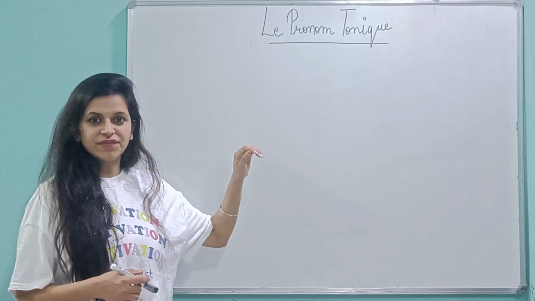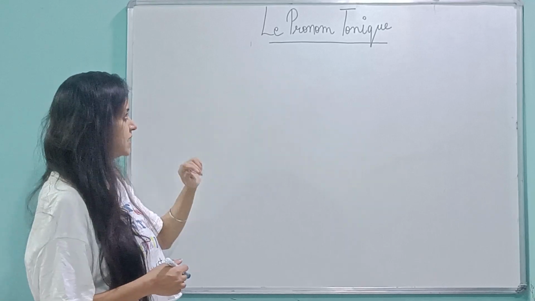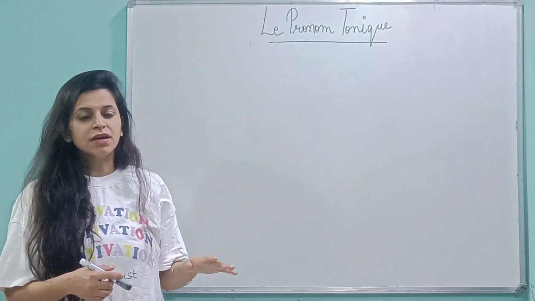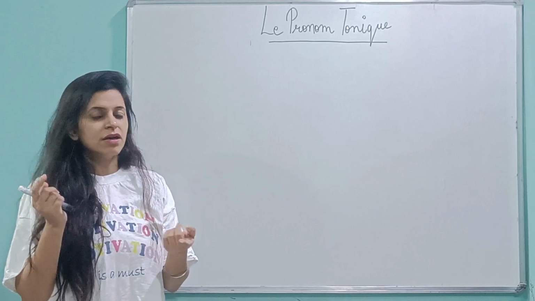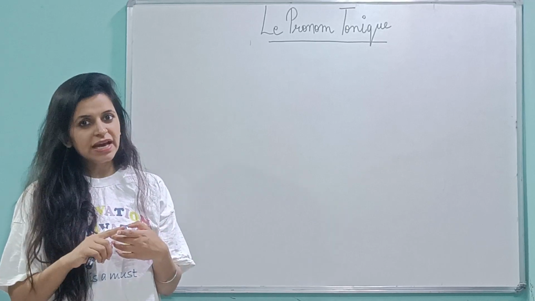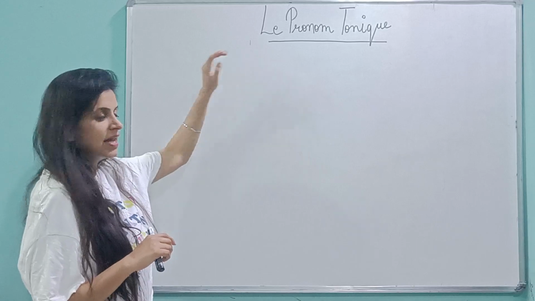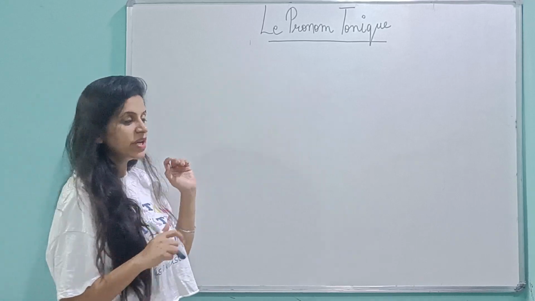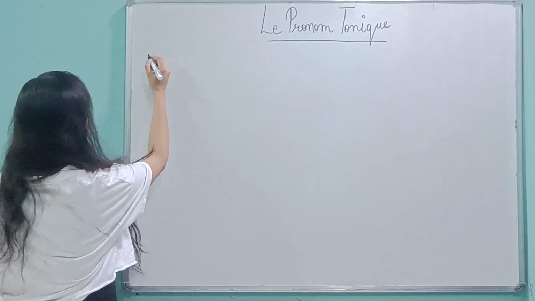Aujourd'hui, on va commencer avec le pronom tonique. We've already started with pronom personnel. We've covered pronom sujet, pronom direct, pronom indirect, on, and this is the last one, which is pronom tonique. So let's quickly see this.